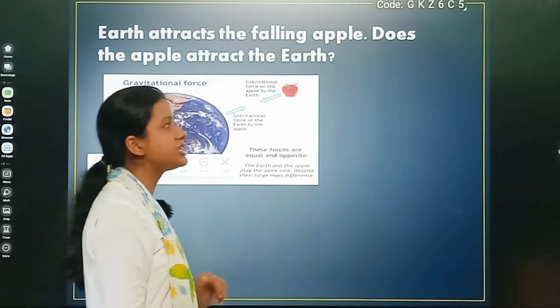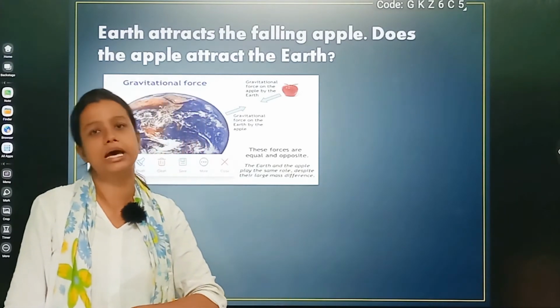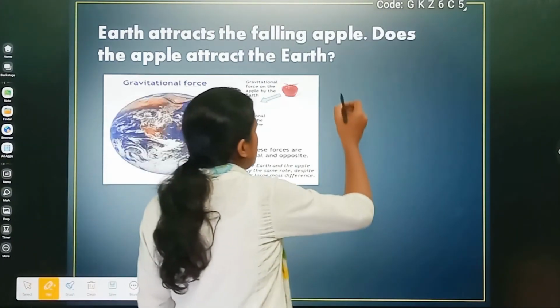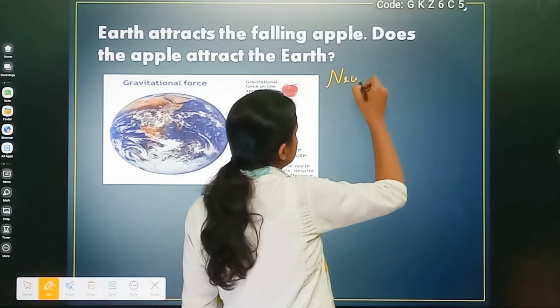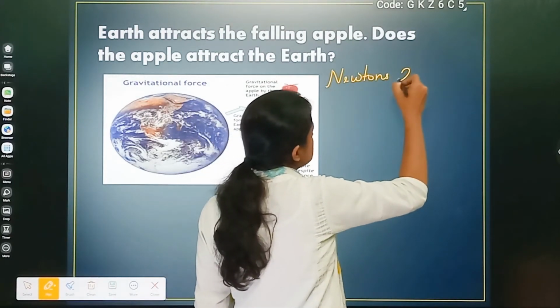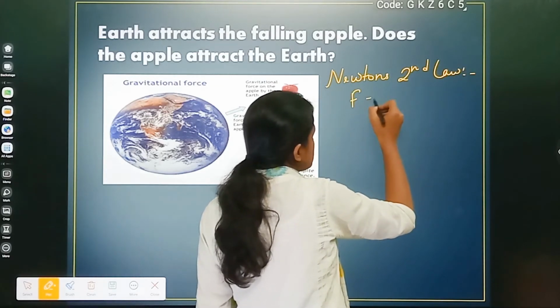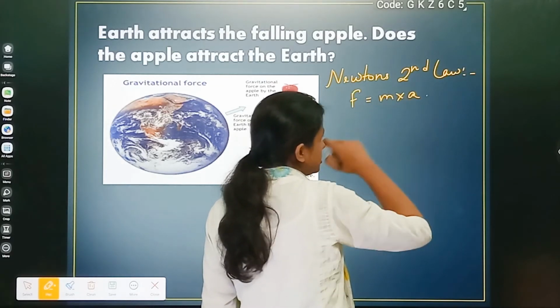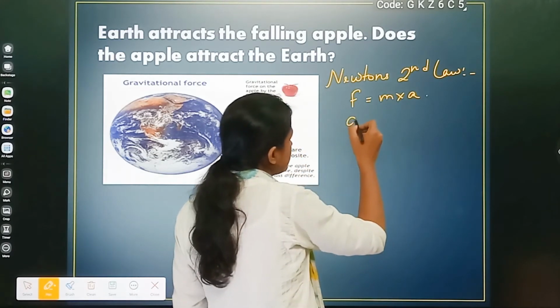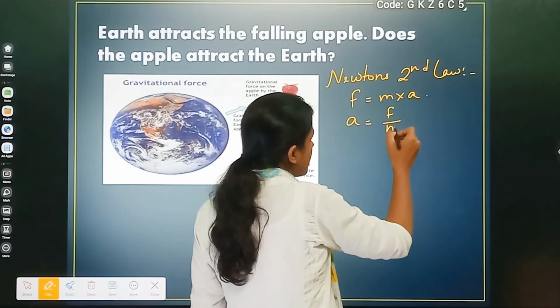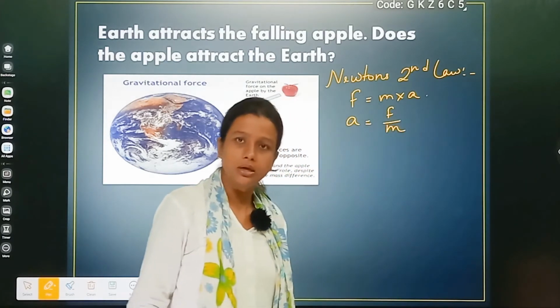To understand this, we need to take the help of Newton's second law. According to Newton's second law, we know that force is equal to mass into acceleration. Okay, so what will be the acceleration? Acceleration is equal to force divided by mass.